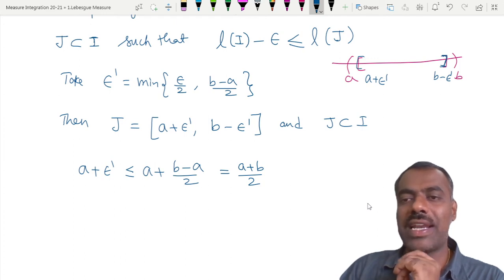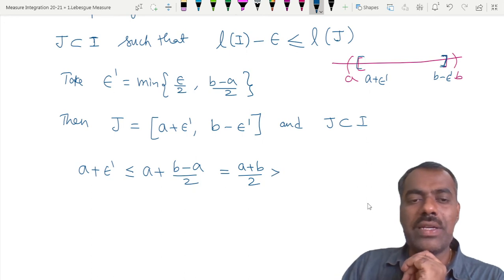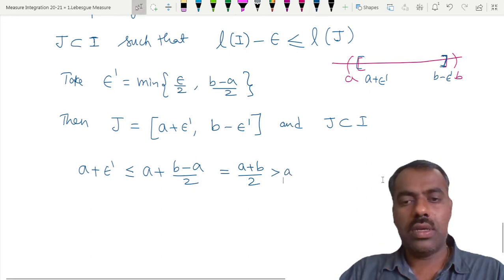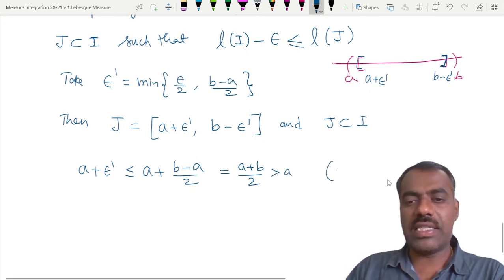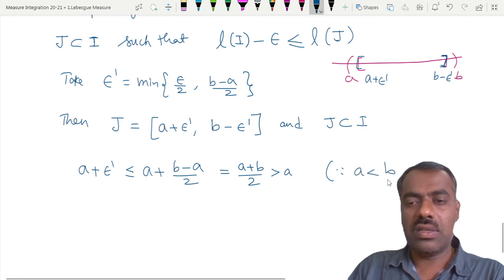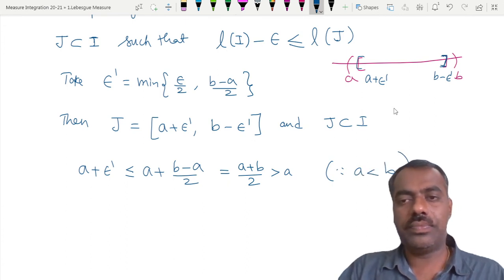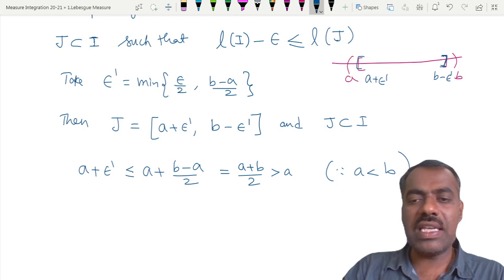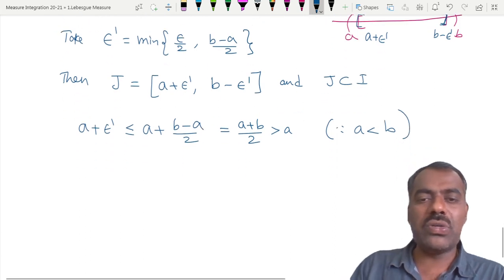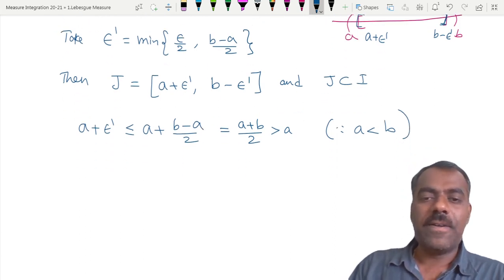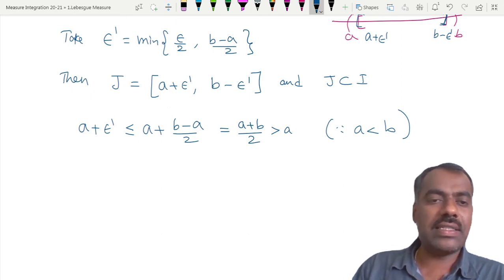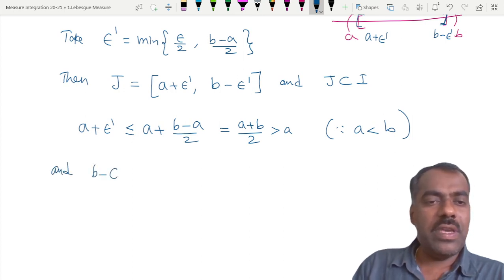It is the center, so a plus b by 2 is greater than a. Whether you understood this? Your a is less than b, so a plus b by 2 is greater than a plus a by 2, which is a. Are you following?